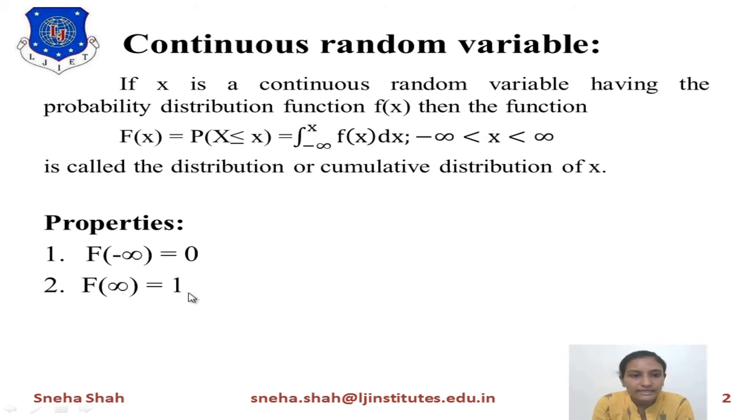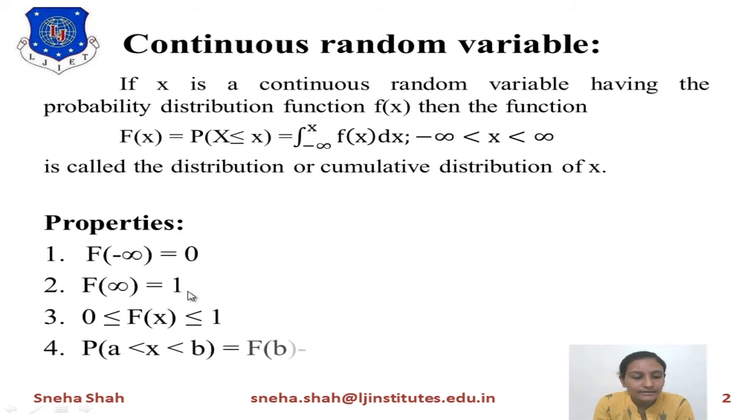At infinity, if we take the distribution function, it is considered a sure event, so its output equals 1. Next, F of x is between 0 to 1, because it is starting from minus infinity to infinity, so it will always be between 0 to 1.